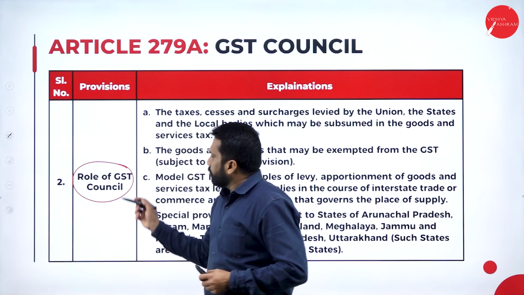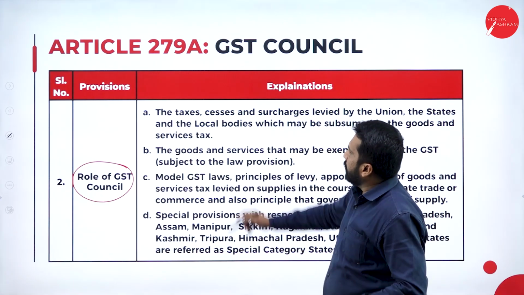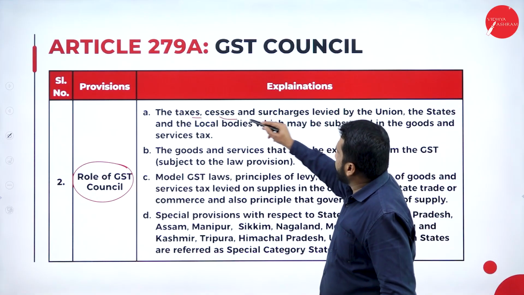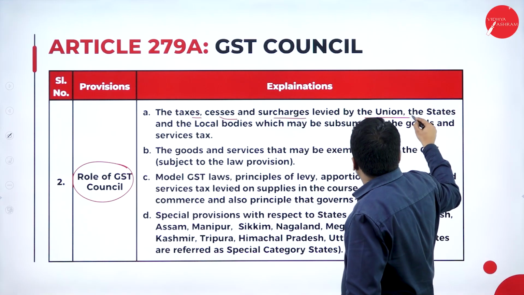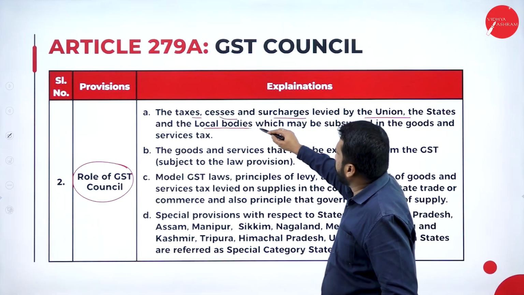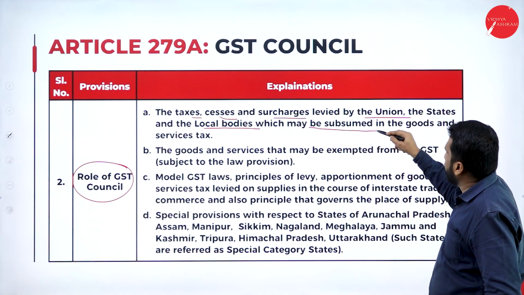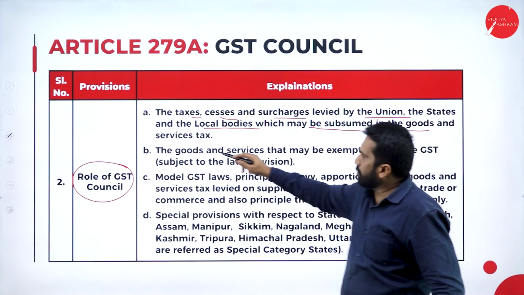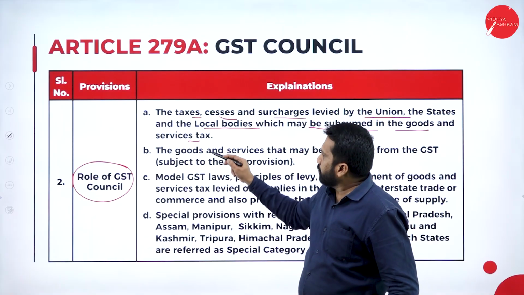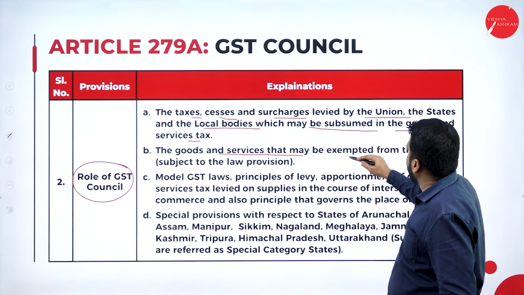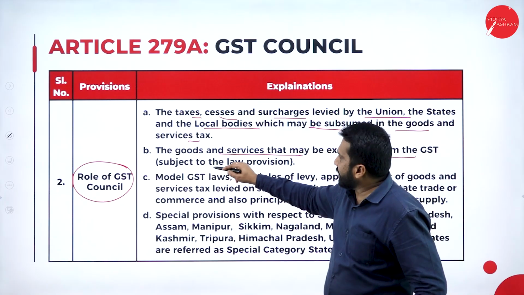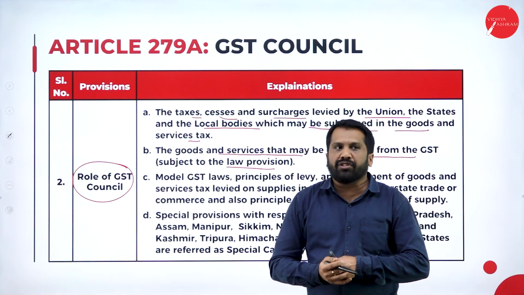Now, the role of the GST Council: the taxes, cess, and surcharge levied by the Union, the state and the local bodies which may be subsumed in the goods and service tax. The next point, the goods and services that may be exempted from the GST subject to the law provisions.